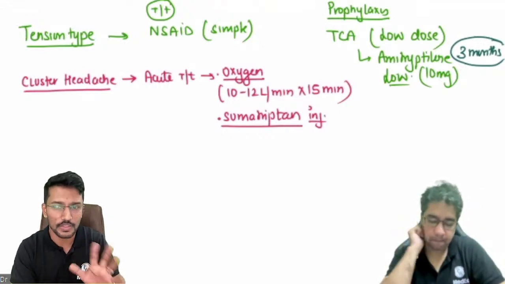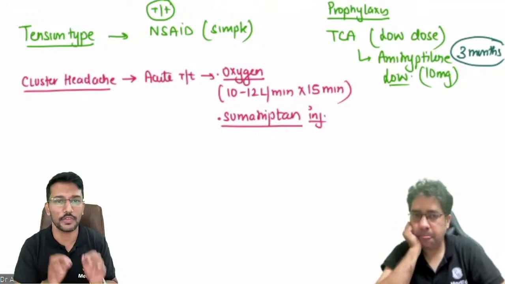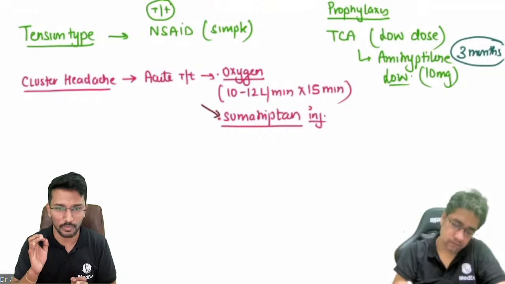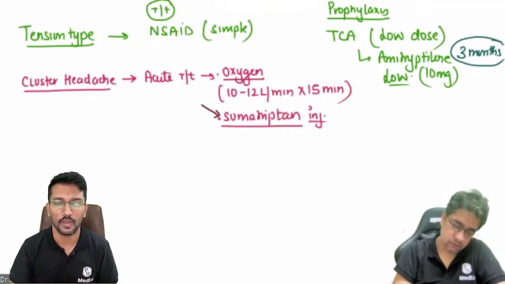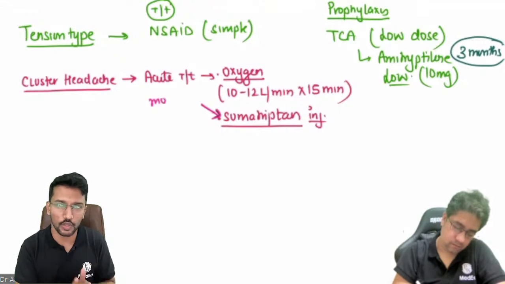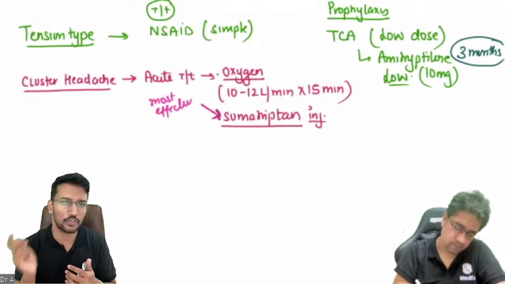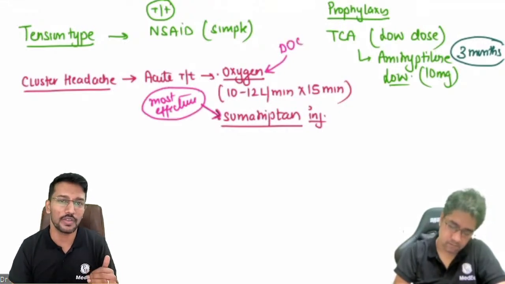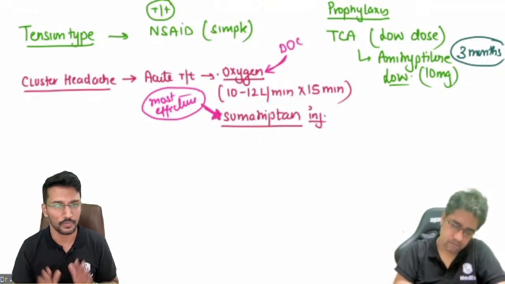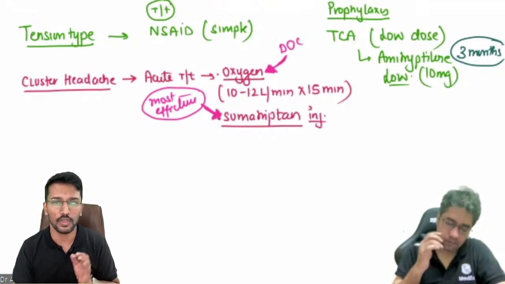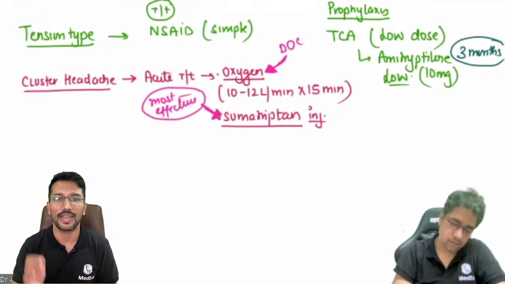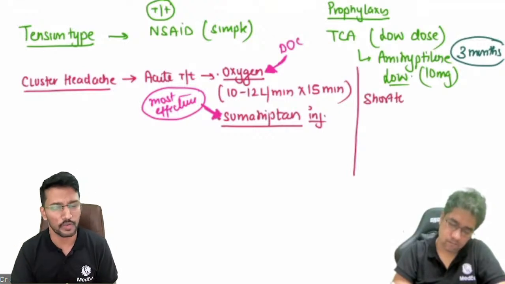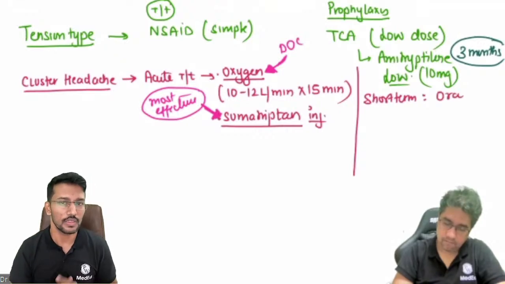In one of the INICET papers, there was a question around it, asking which of the following is the most effective treatment for the acute management of cluster headache. They had mentioned oxygen, and they had mentioned sumatriptan in injectable form. Please remember, oxygen is the drug of choice because at that short duration of exposure, it doesn't have any major side effects. That is why it remains the drug of choice. But effectiveness wise, it is injectable sumatriptan. Clear? Now, for the short-term prevention, the drug of choice is dexamethasone or oral corticosteroids, either injectable or oral. Most commonly, we prefer oral corticosteroid. That is the drug of choice for short-term prevention.